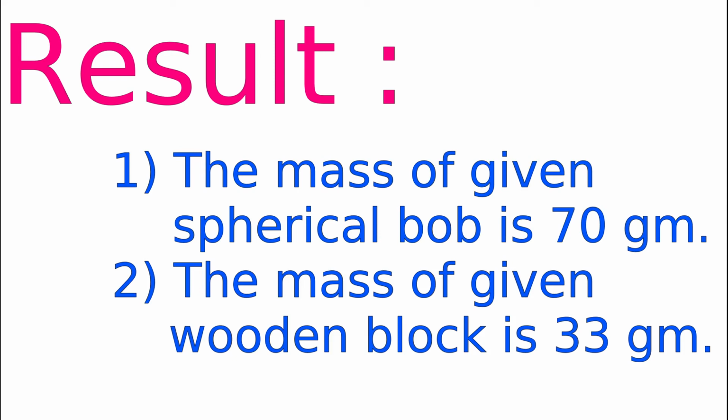In this video, we have calculated the masses of two different bodies, but in the actual experiment and in the exam you have to calculate the unknown mass of just one unknown body. In that case you have to take three different readings of the same body and then calculate the mean, and in the result you have to write down the mean of the masses.